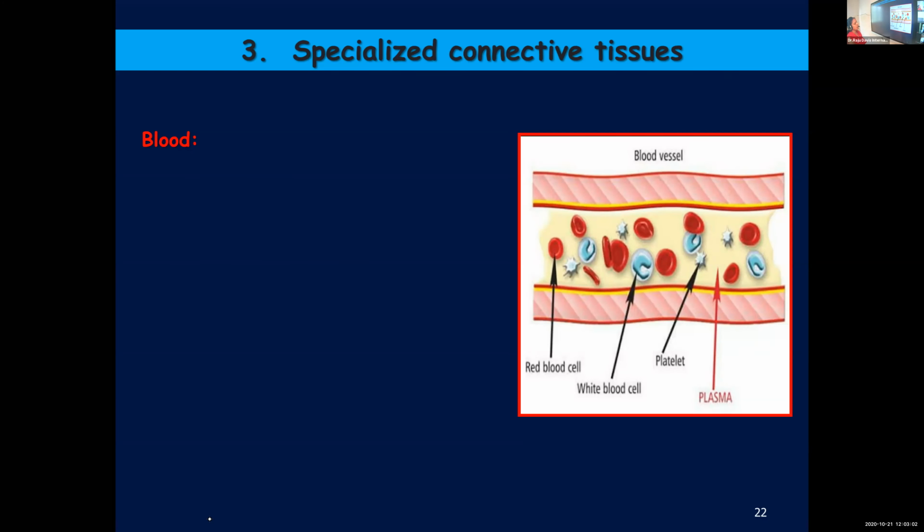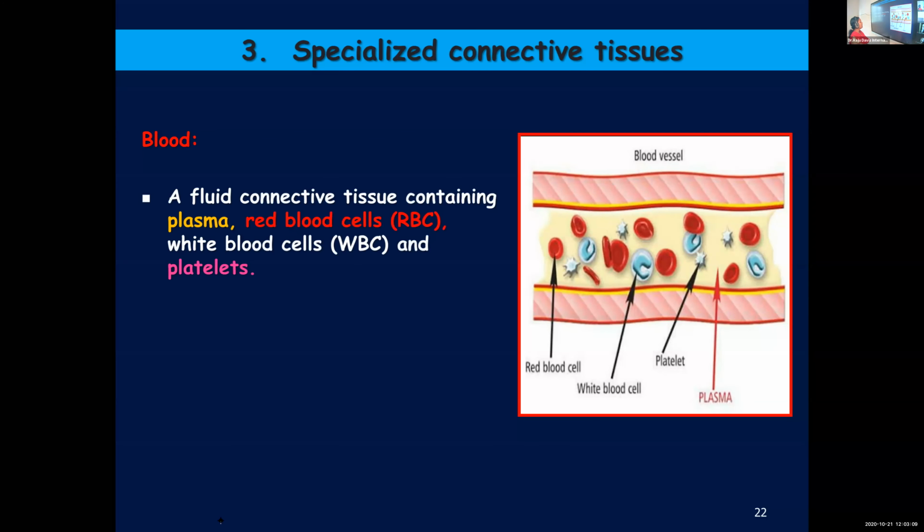Now, the third specialized connective tissue is blood, the only fluid connective tissue, which serves very crucial functions. It's a fluid connective tissue containing red blood cells, white blood cells, and blood platelets, and it has a matrix which is called plasma, and these cells are scattered in this matrix.